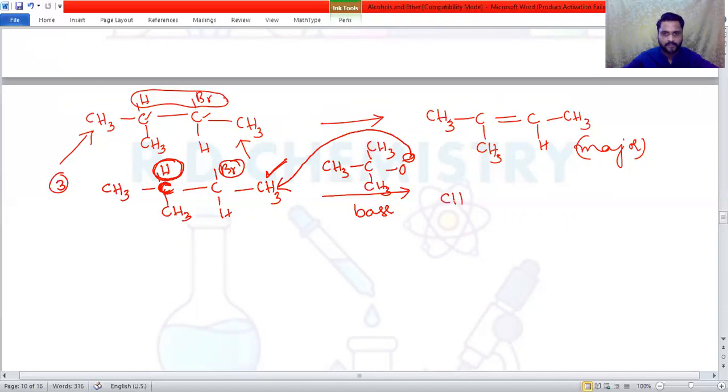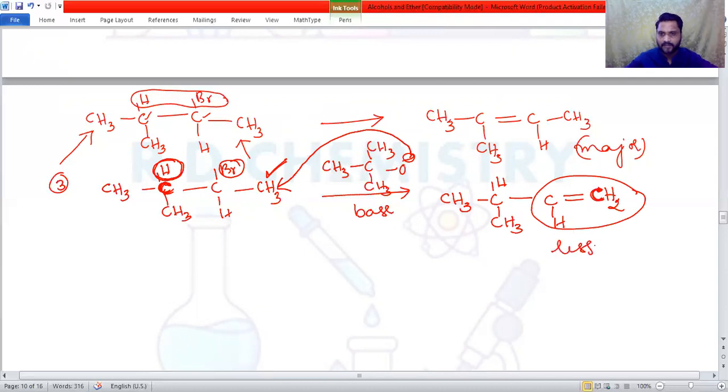Therefore, we'll get the product CH3, CH, then CH3, single bond, C, H, then double bond CH2. Now, the alkene is on the terminal carbon atom, less substituted, and this carbon atom is not alkylated, so it is a less stable alkene. This is less stable compared to the alkene if I removed the hydrogen from the other side. So this is not the Zaitsev product.